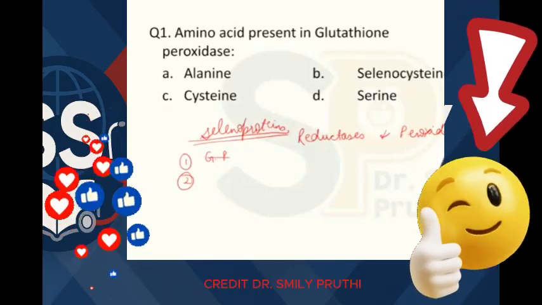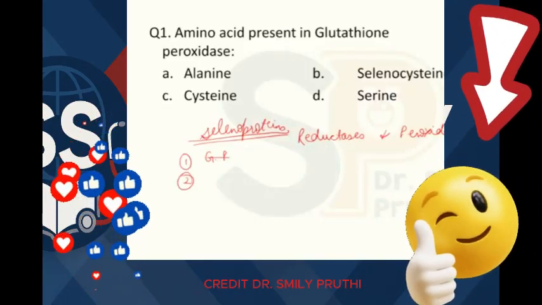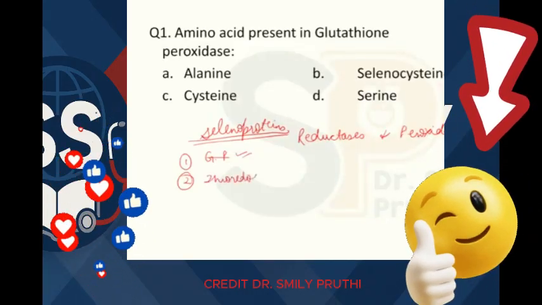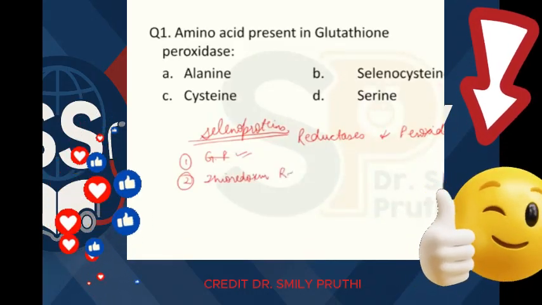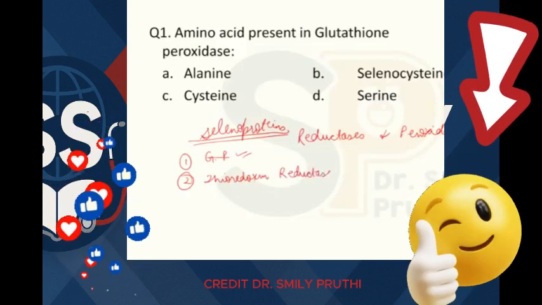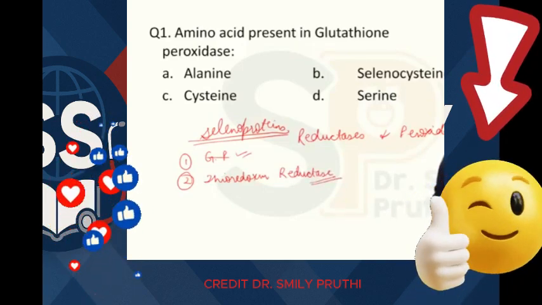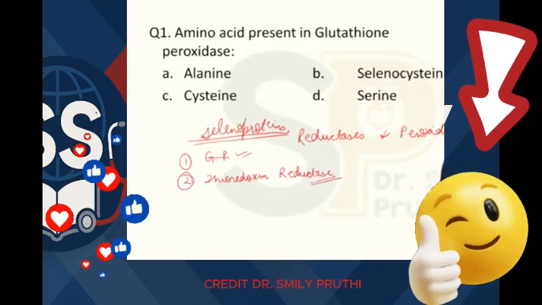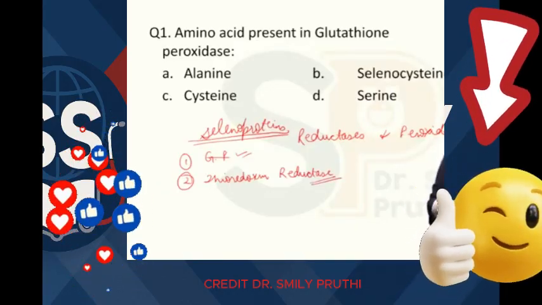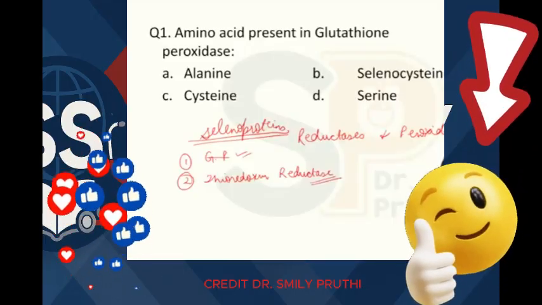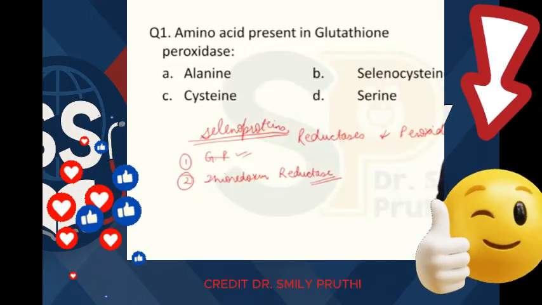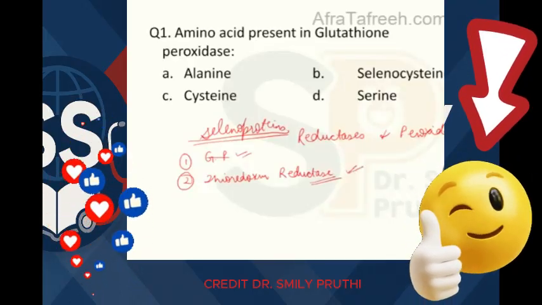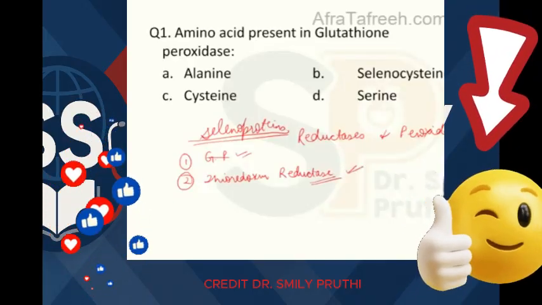Now, the second enzyme I'm going to tell you here is, so first is glutathione peroxidase, second is thioredoxin reductase. Thioredoxin reductase enzyme is involved in the conversion of ribonucleoside diphosphate into deoxyform, right? Deoxyform, because deoxyform is required for DNA. So we have to convert ribo into deoxyriboform. At that time this enzyme is used, that is thioredoxin reductase. This is also a selenoprotein.